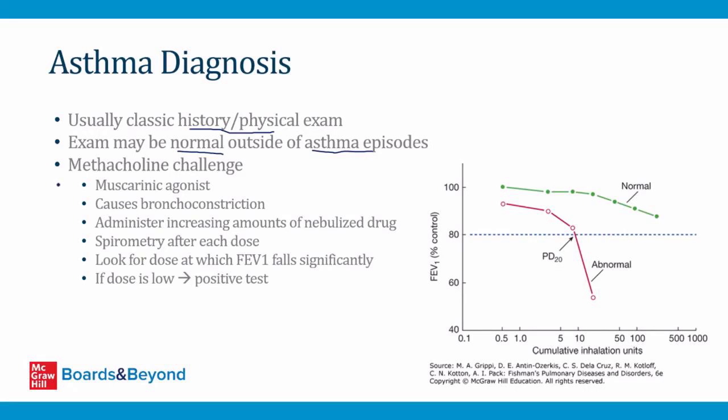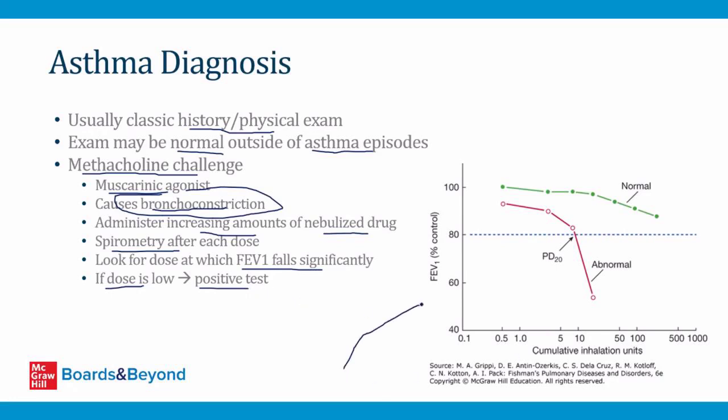If there's confusion about the diagnosis, there is a test that can be done. It's called the methacholine challenge test. Methacholine is a muscarinic agonist that causes bronchoconstriction. And the way you do this test is you administer increasing amounts of nebulized methacholine, and you ask the patient to perform spirometry after each dose. And you look for the dose at which the FEV1 starts to fall significantly from bronchoconstriction. If that dose is very low, it's considered a positive test, and the patient likely has asthma.